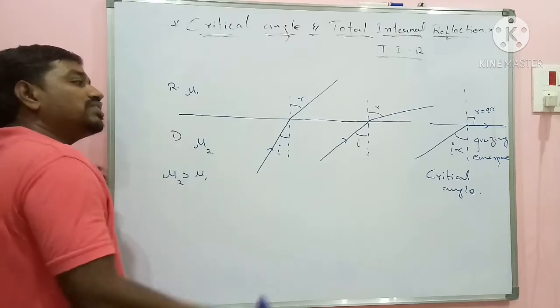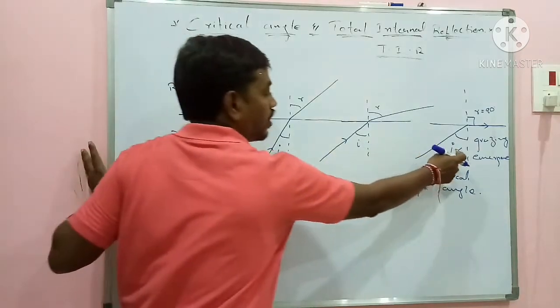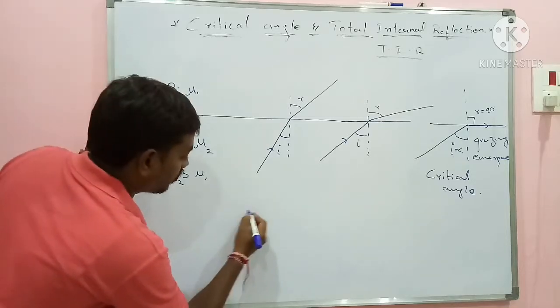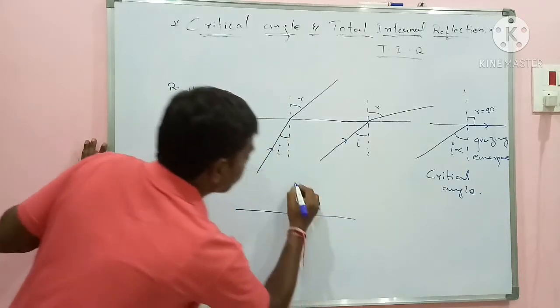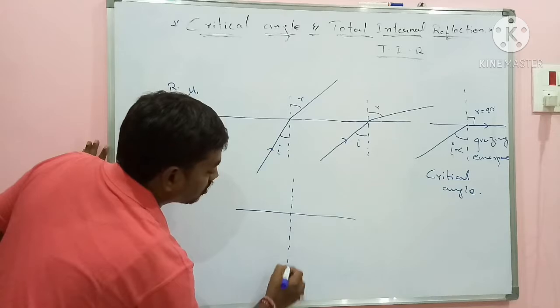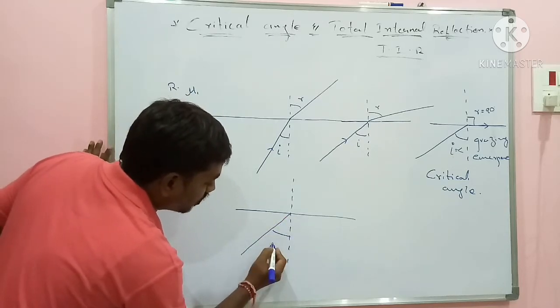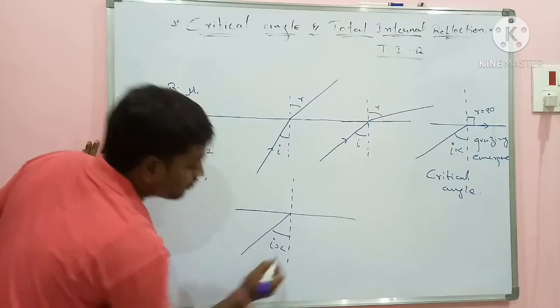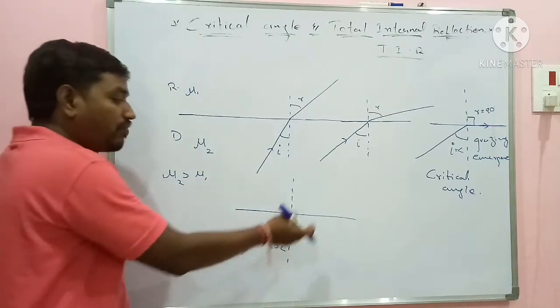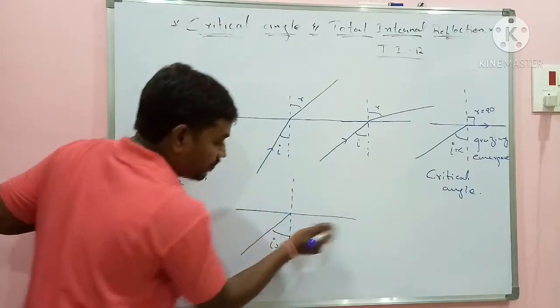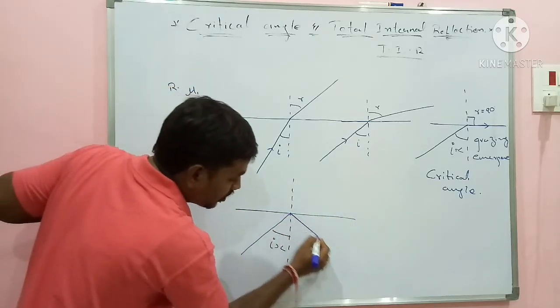Now if you still further increase the I value beyond C, what will happen? Let me draw the diagram here. Let this be the normal. I have taken the I value here greater than C. Instead of entering into the second medium, or instead of moving parallel to the interface, the light ray will be reflected back.